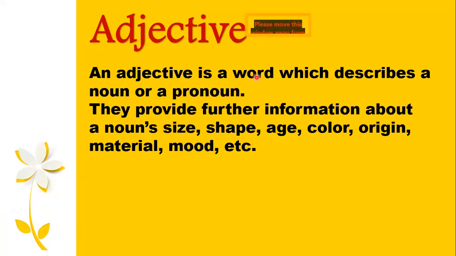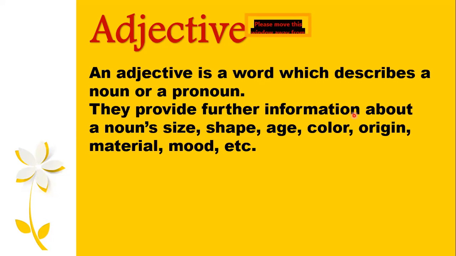If I have a noun, what is a noun? A noun is the name of a person, place, animal, or thing, right? We all know that very clearly. And what is a pronoun? A pronoun is a word which is used instead of a noun, that is he, she, it, him, his, they, we. These are all pronouns used instead of a noun. So a word that describes a noun or a pronoun is an adjective. Okay, let's read further.